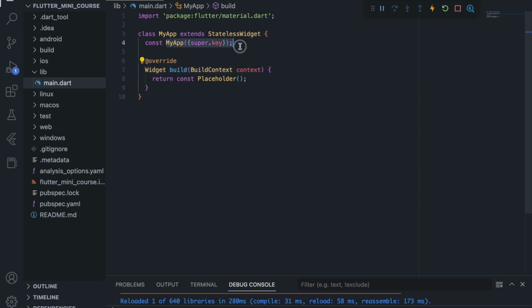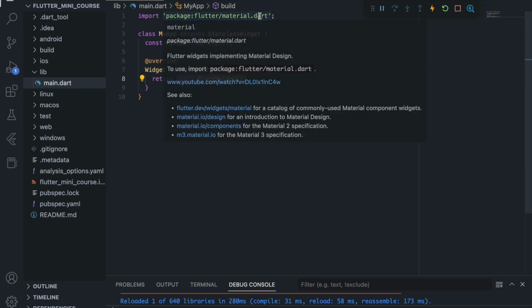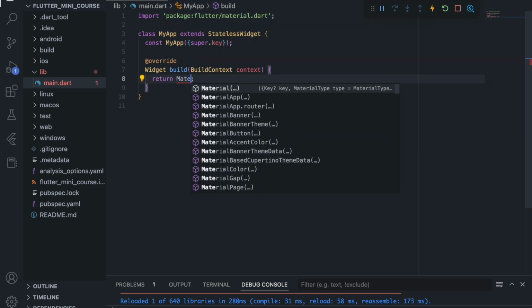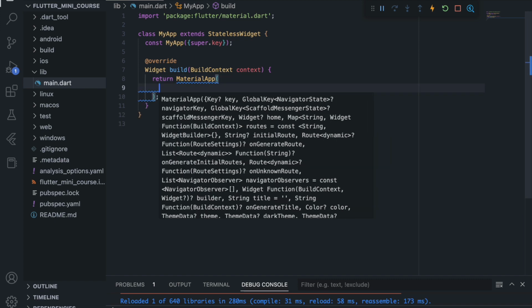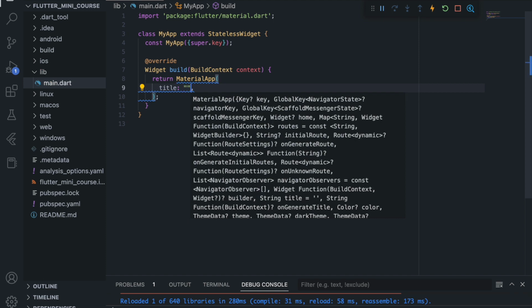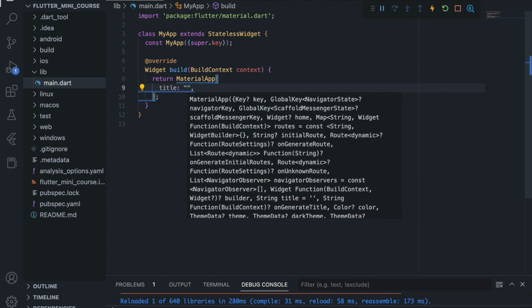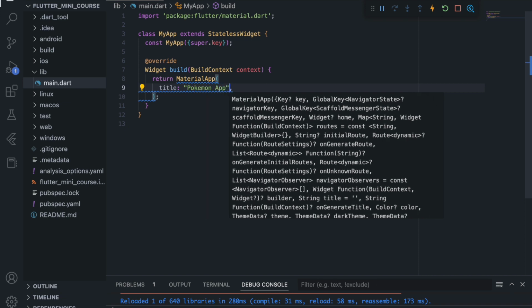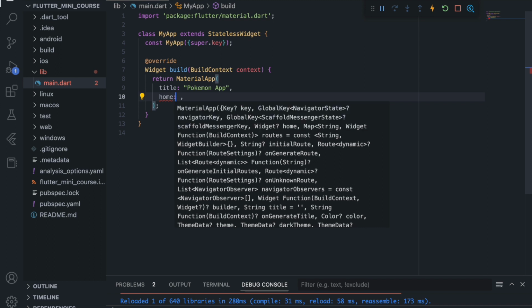And after naming it my app, we want to make it a material app because we have material UI. So we will return material app, and inside material app, it takes two things. First of all, it takes title, and the title will be a string. So you can give any title. I will name it Pokemon app. So Pokemon app, and it takes a home page that I just told.